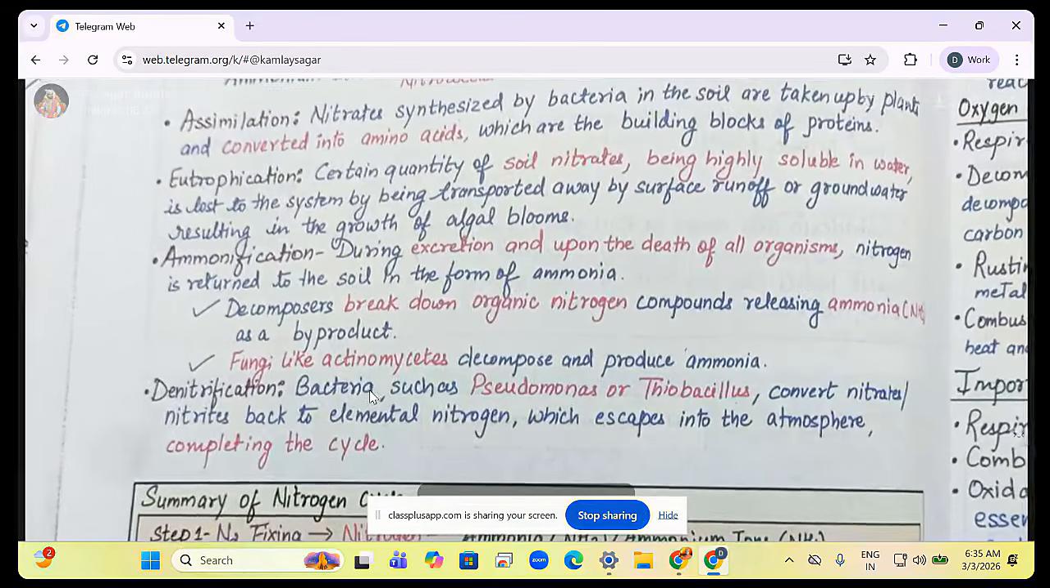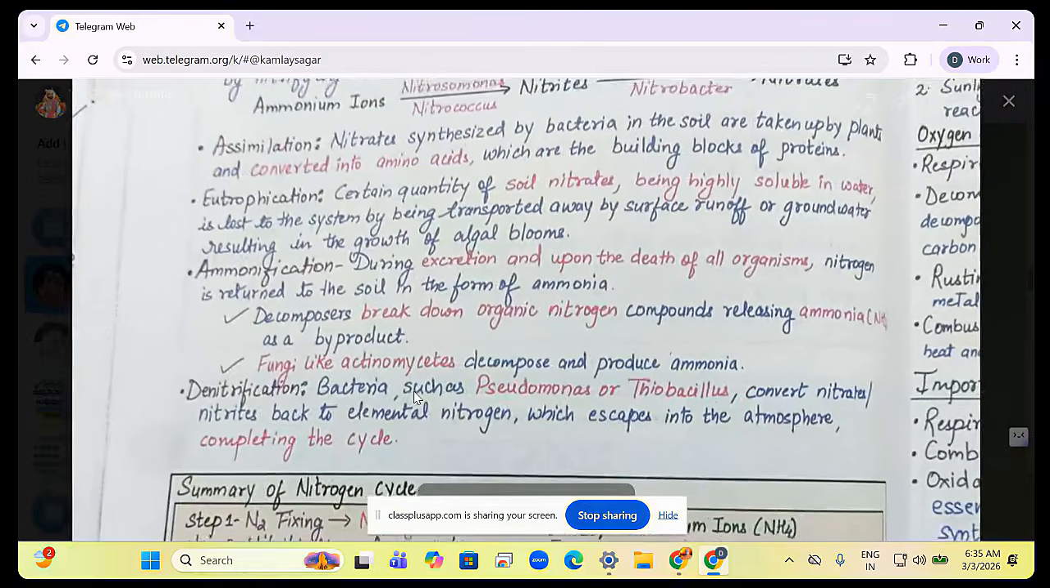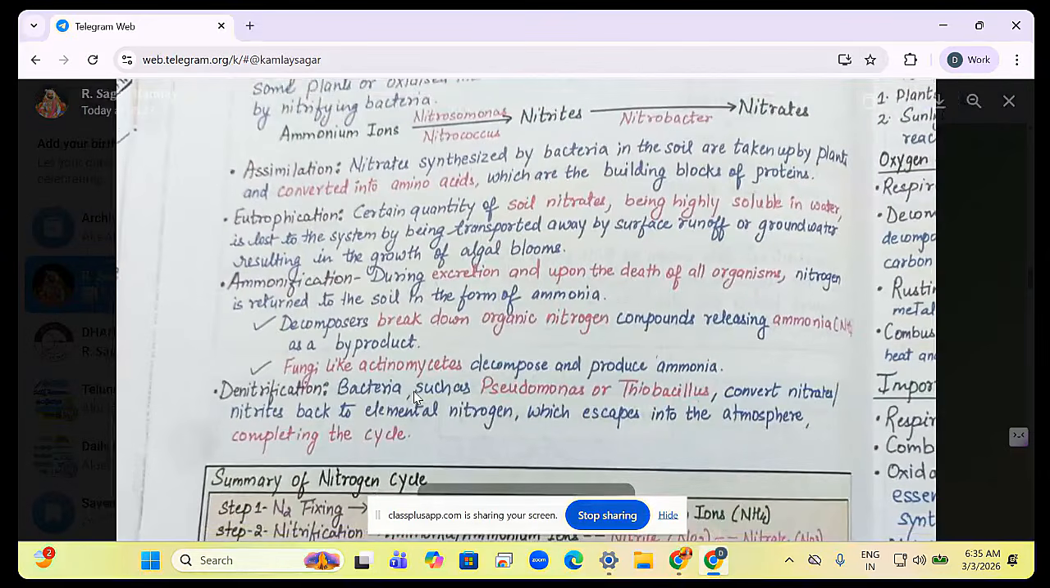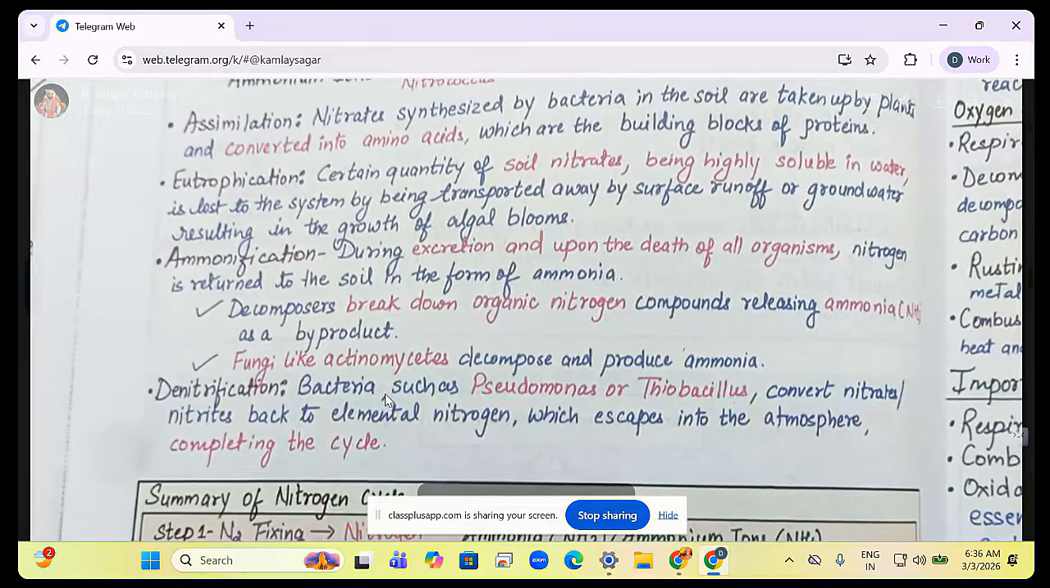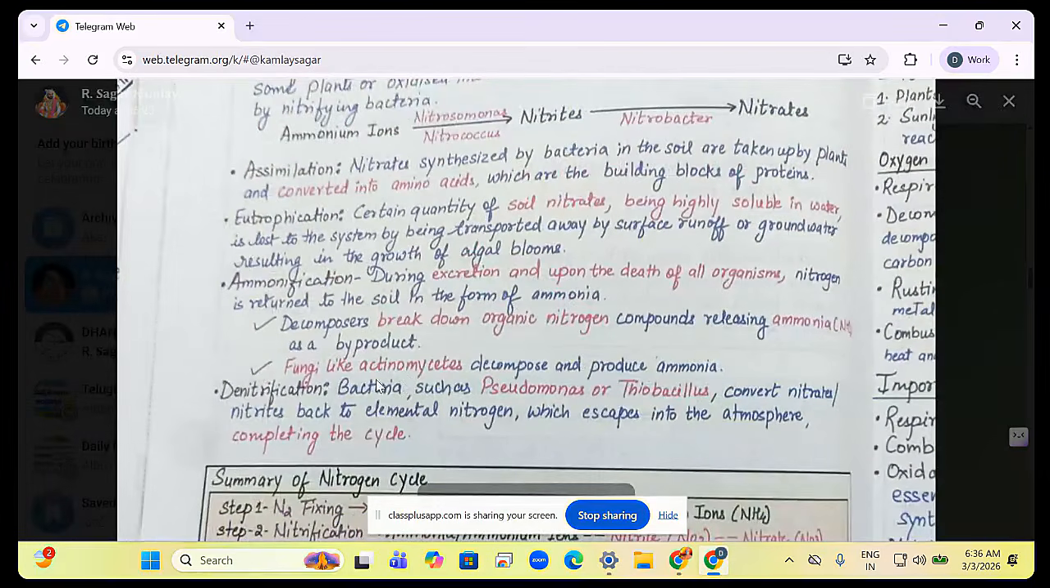Now, which will decompose? Fungi like Actinomycetes. Actinomycetes decompose and produce ammonia. Look here. Fungi, bacteria can also decompose. Virus cannot decompose. That is one thing.